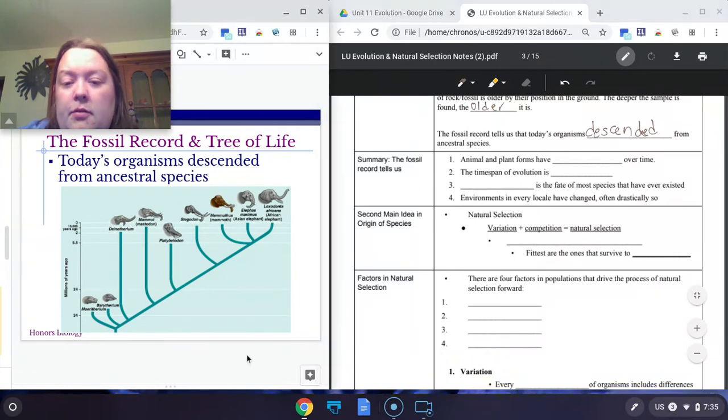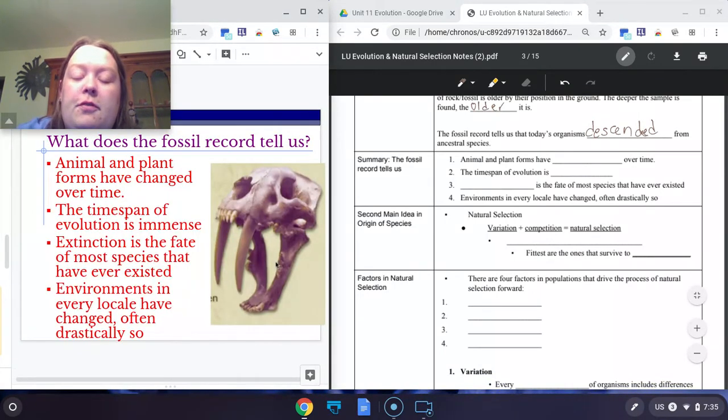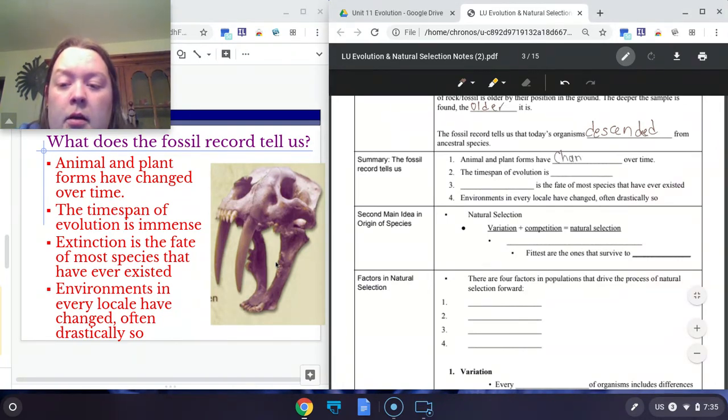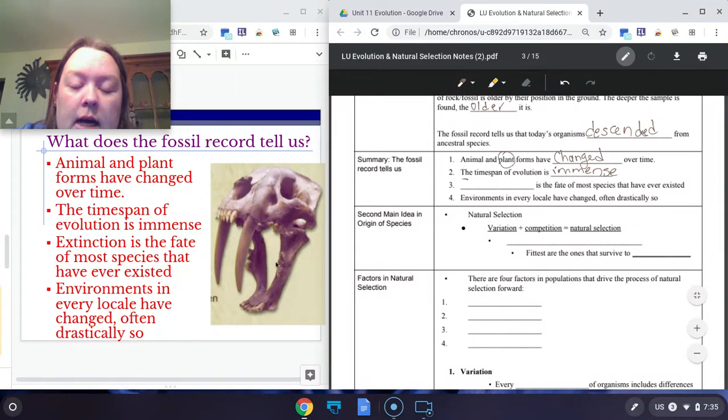So just a summary of the fossil record itself. The fossil record can tell us that animals and plants have changed over time. Just keep in the back of your head, fossils can be used to look at plants. Plants can be fossilized too. The time span of evolution and the time on Earth is very, very large. It is immense, meaning Earth has been around for a long time.